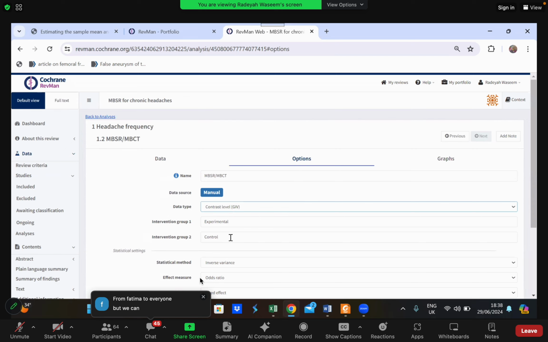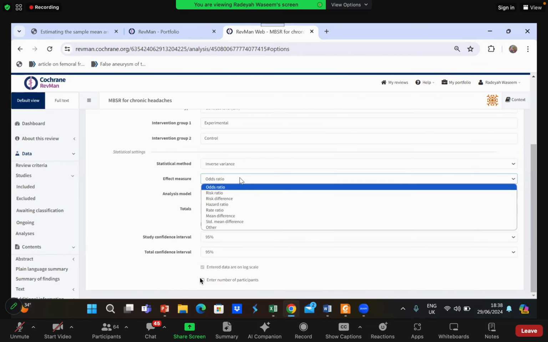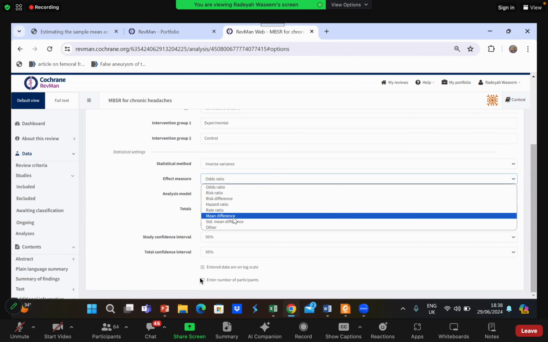Experimental control, it does not matter. None of this matters right now. I will not change this either. Now listen to me carefully. My effect measure over here will simply be mean difference, not standard mean difference, because I am not considering my continuous outcomes over here. I just need the basic mean difference. I do not need any standardized value. I'm not concerned about the units. I just need a proper mean difference. Is this clear? I'm going to use mean difference over here.